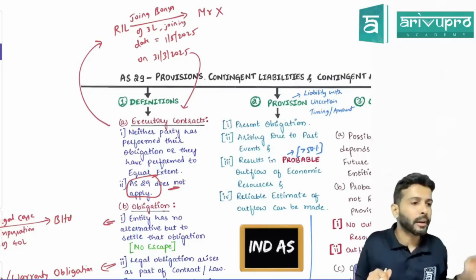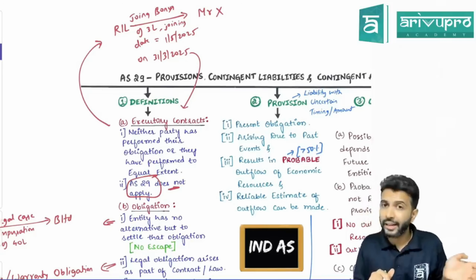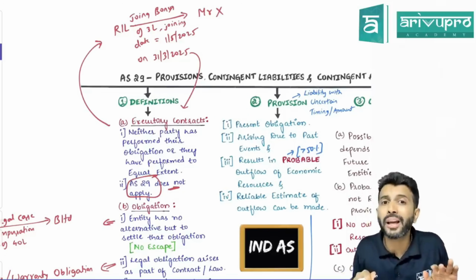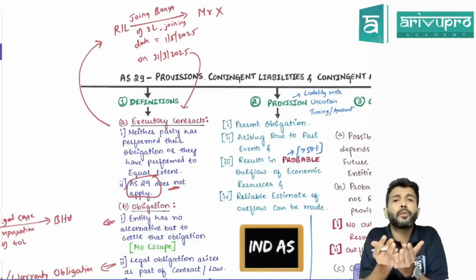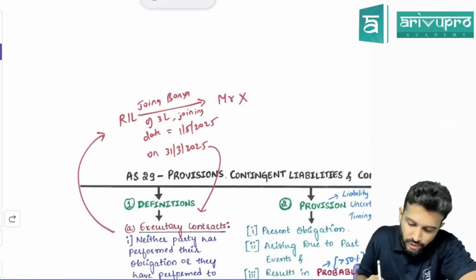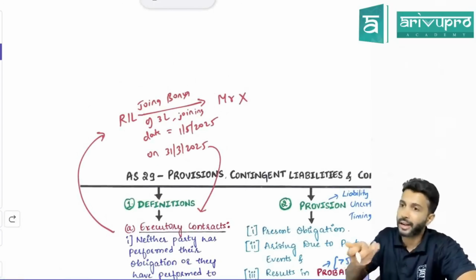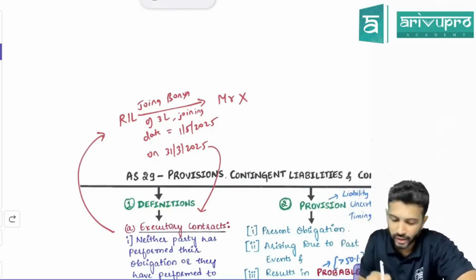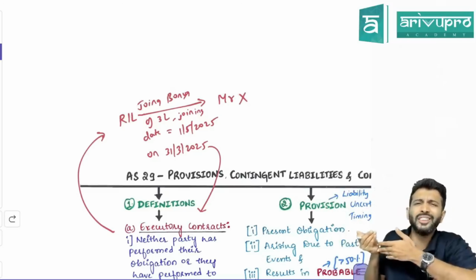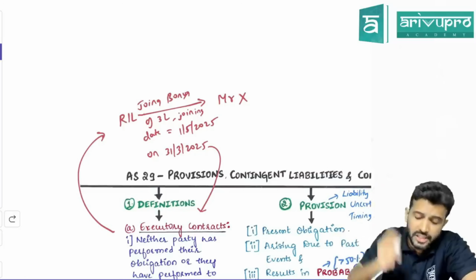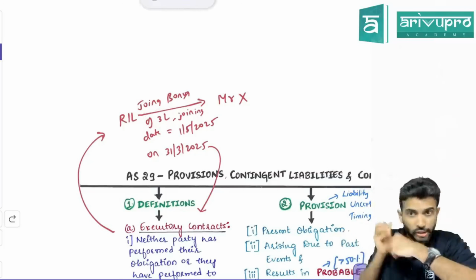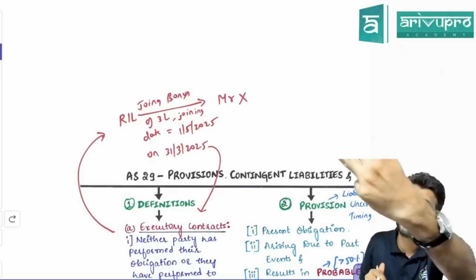Executory contract means those contracts where neither party has performed their obligation, or both parties have performed their obligation to an equal extent. To give you an example, let's say Mr. X has got a job offer from Reliance. It's the same example I used to give in class. If he joins, he will get a salary. Other than salary, Reliance is giving him a 3 lakh rupees joining bonus, just because he is joining the company.